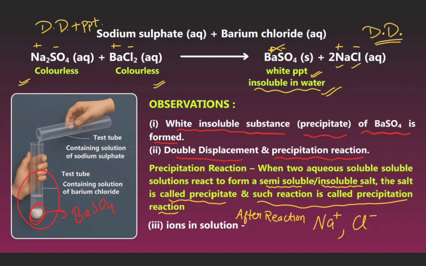A precipitation reaction is when two aqueous solutions, soluble in solution, react to form a semi-soluble or insoluble salt, which is called a precipitate, and such a reaction is called a precipitation reaction. Third, ions in solution.